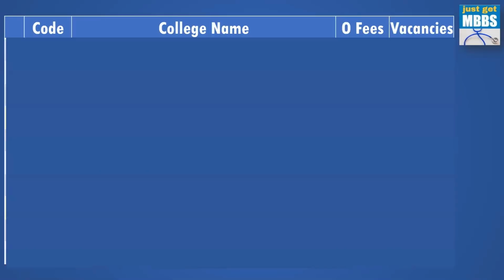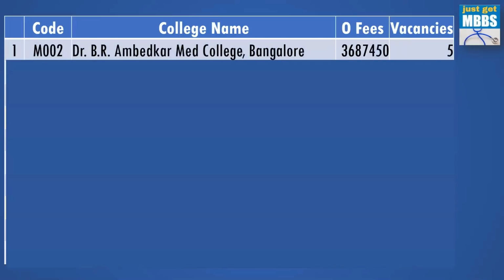Now let us look at the other fees category, which is normally the higher fee structure. It's almost equivalent to the NRI fees. So those who are at a very low mark, but can afford higher fees, can look at this fee structure. In fact, almost every college offers this category with a smaller number of seats.